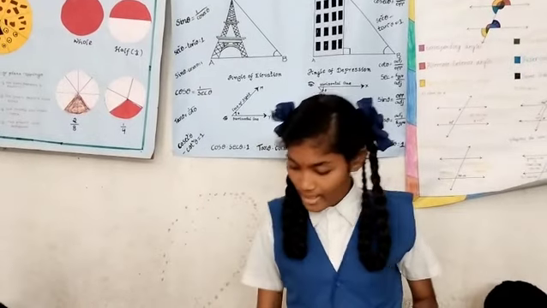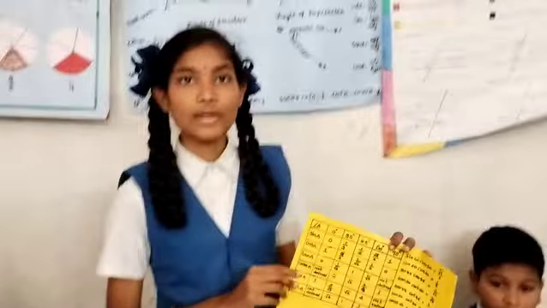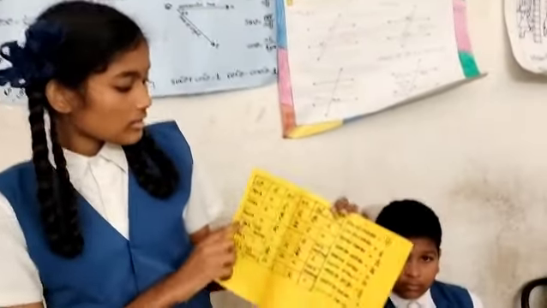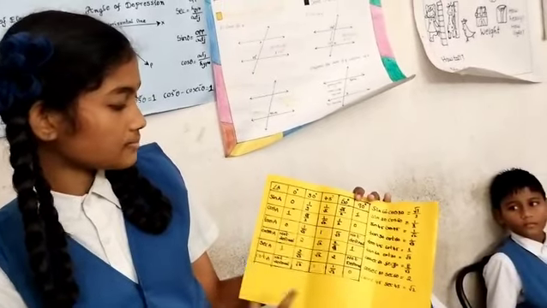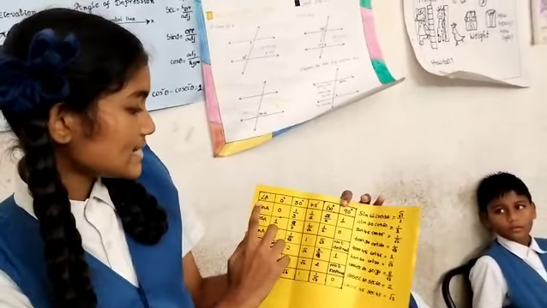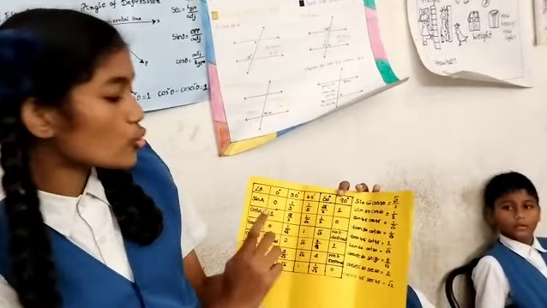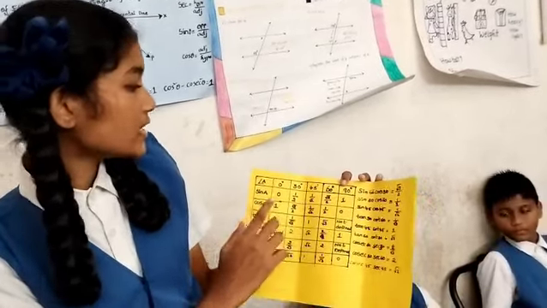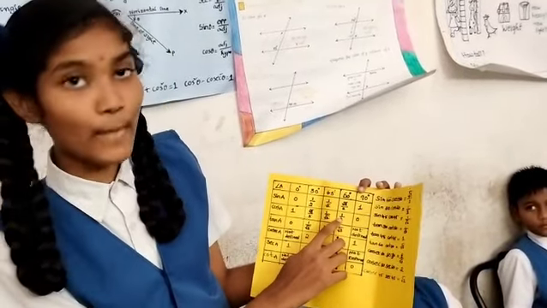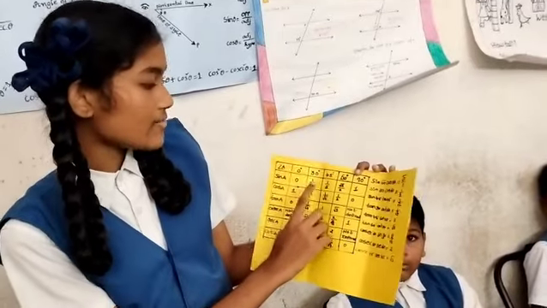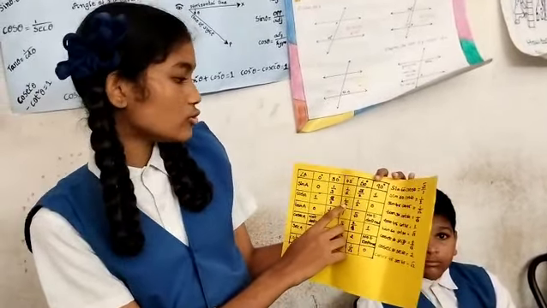So, we have a table of the values of trigonometric ratios: sine, cos, tan, cosecant, secant and cot. Sine 60 and cos 30, the value is root 3 by 2. Sine 30 and cos 60, 1 by 2. Sine 45 and cos 45, 1 by root 2.